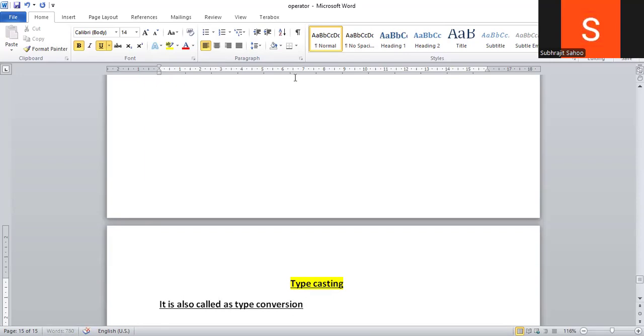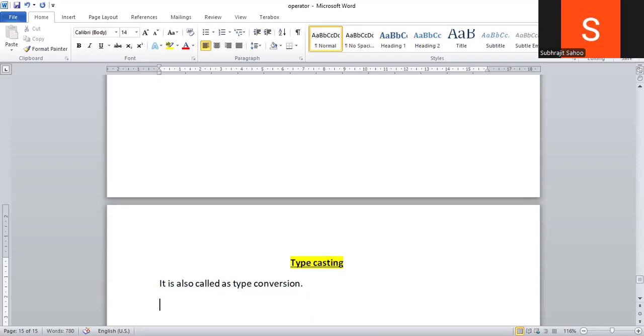One form of data type will be converted to another form of data type. That is nothing but typecasting. Technical term is typecasting. In a general way, it means data type conversion.